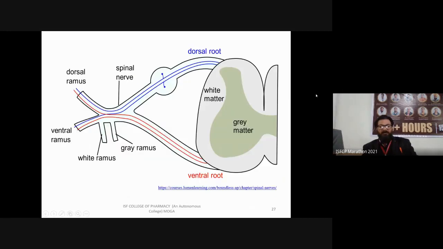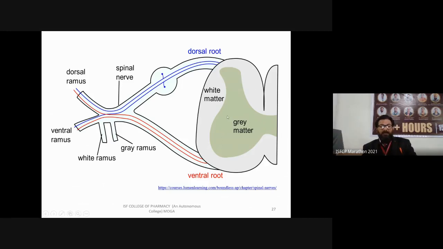So in this diagram, you can easily understand. This is your section of spinal cord, where you can see there is gray matter and laterally there is white matter. This is your dorsal root. Why do we call it the dorsal root? Because it is coming from the dorsal horn, the uppermost portion.